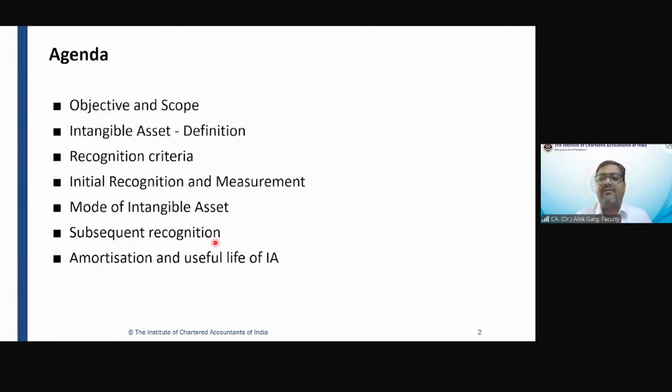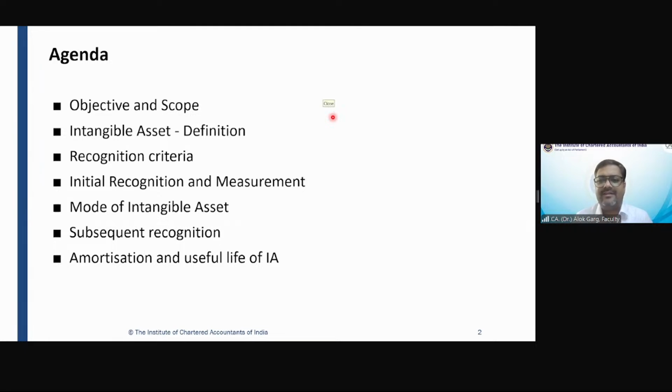You remember, we have covered cost model, revaluation model. Carrying amount is equal to cost minus accumulated depreciation minus accumulated impairment losses in case of cost model. In case of revaluation model, your carrying amount is equal to revalued amount minus subsequent accumulated depreciation minus subsequent accumulated impairment losses. Right?